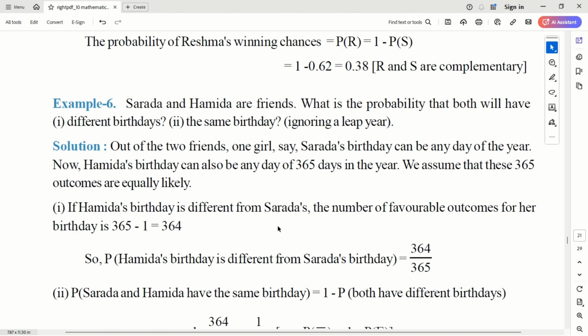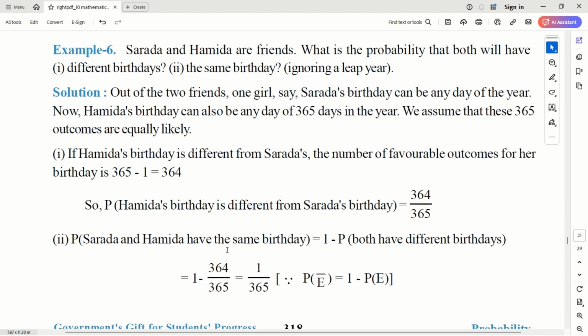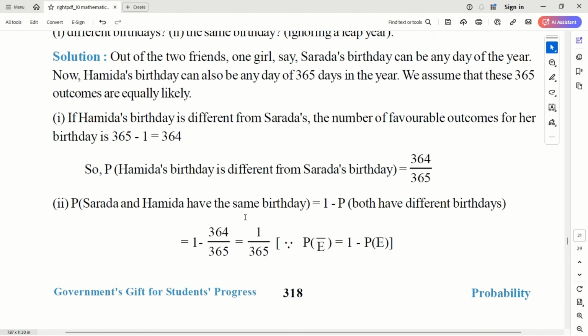But both have different birthdays. You remove that one day, so you will get 364 other days where the second person's birthday can be, right? So the probability that Hamida's birthday is different from Sharada's birthday is 364 by 365. Correct? Very, very high chances, close to 99.9 percent. And the probability that Sharada and Hamida have the same birthday is 1 minus P, which is 1 by 365. Very low probability. So this is how you will use the complementary nature of the events.